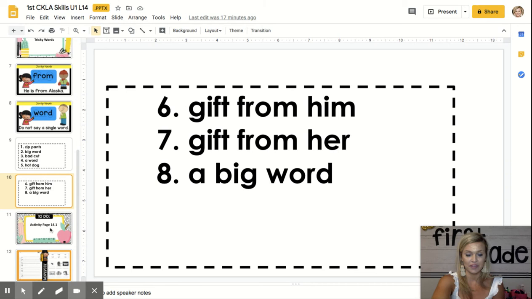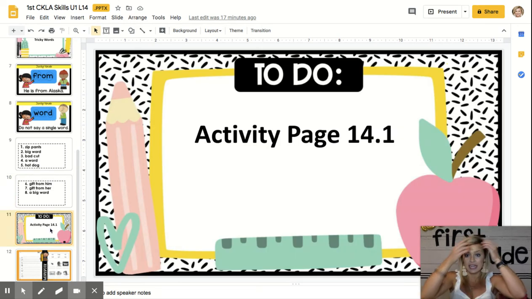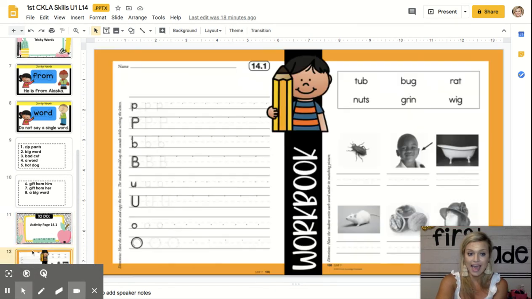Awesome job. All right, scholars, you did a great job today. Now, the last thing you need to do is just open up to page 14.1, and it looks like this. All right, see you guys later.